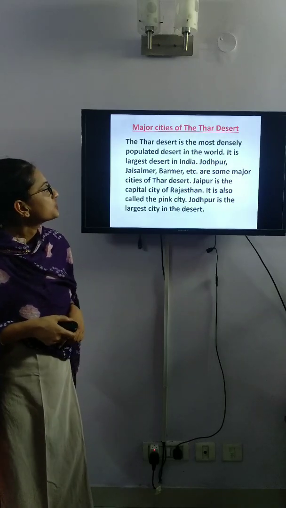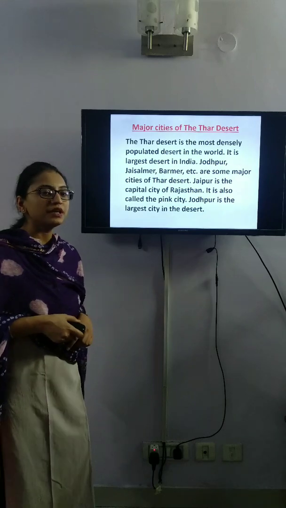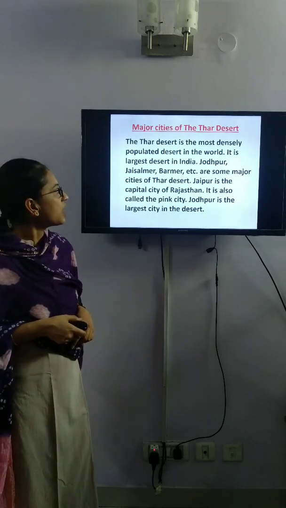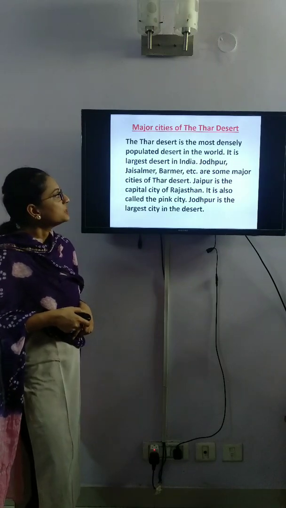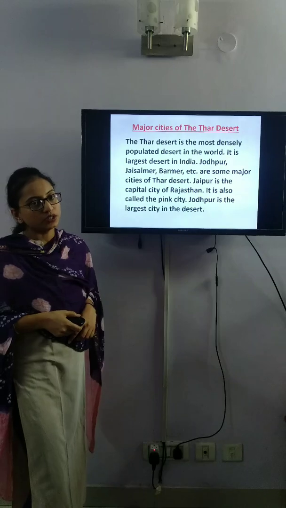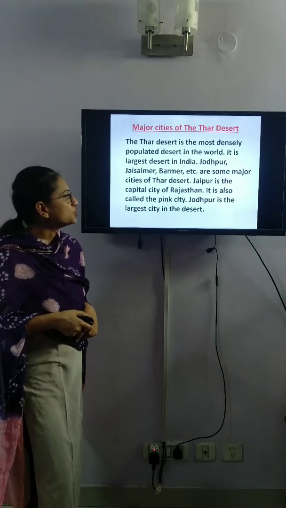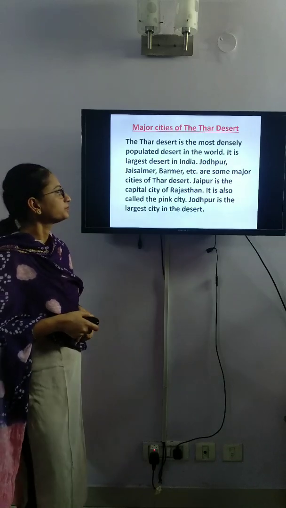It is the largest desert in India. Jodhpur, Jaisalmer, Barmer, etc. are some major cities of the Thar Desert. Jaipur is the capital city of Rajasthan and Jaipur is also called the Pink City. Jodhpur is the largest city in the desert.